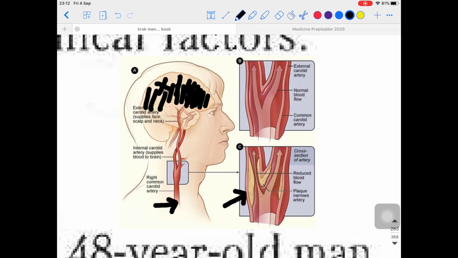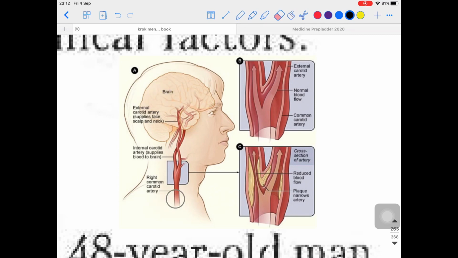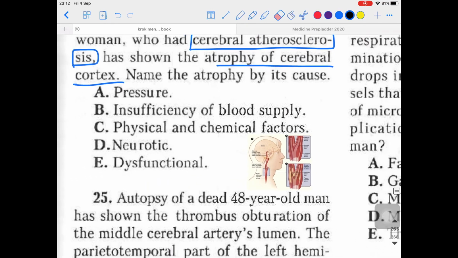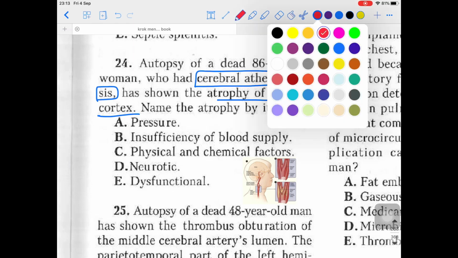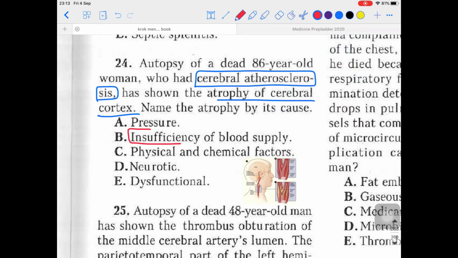So what is the reason? Because of the atherosclerosis, right? That is actually happening over here. Okay, so I hope you are clear what I am talking about. That's what they were talking about. So what is the problem? Name the atrophy by its cause. What is the cause? Insufficiency of the blood supply, or you can say ischemia will be happening, right? So the answer will be insufficiency of the blood supply.